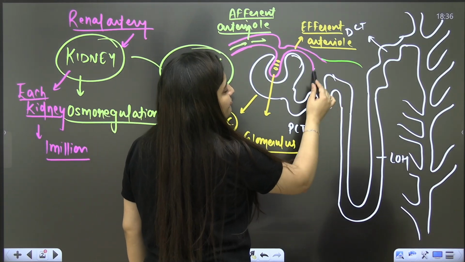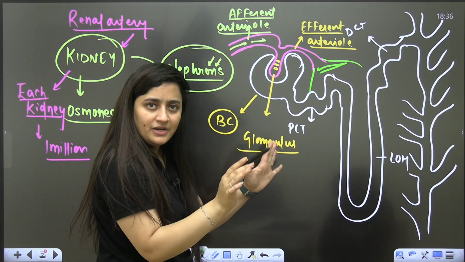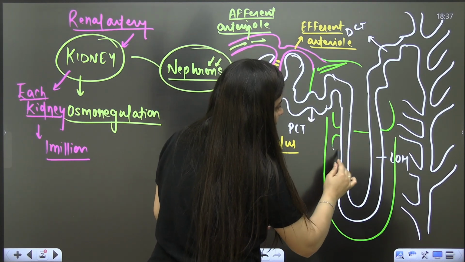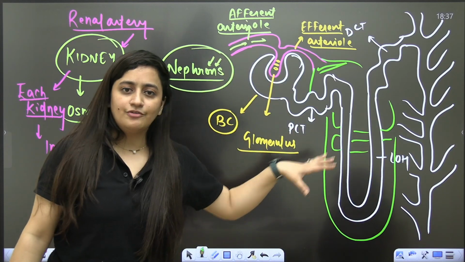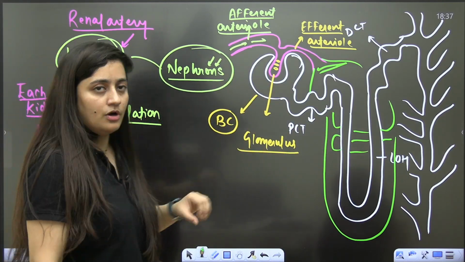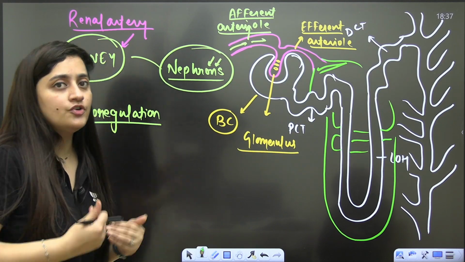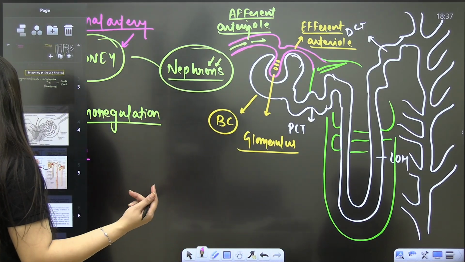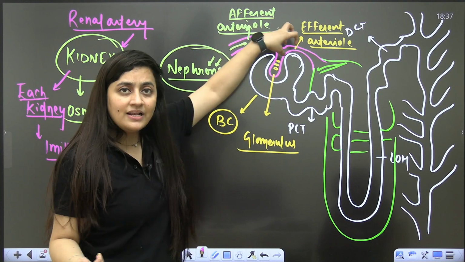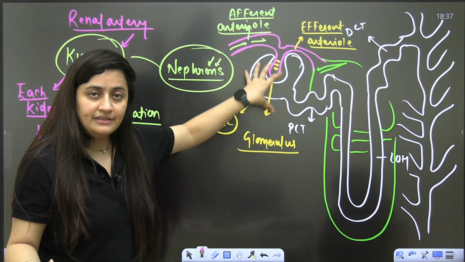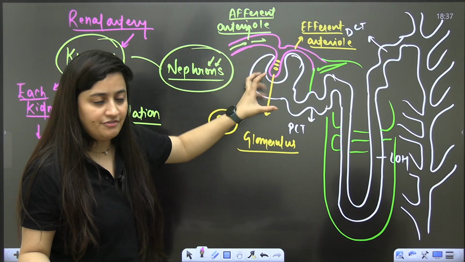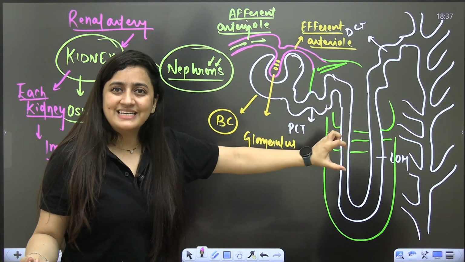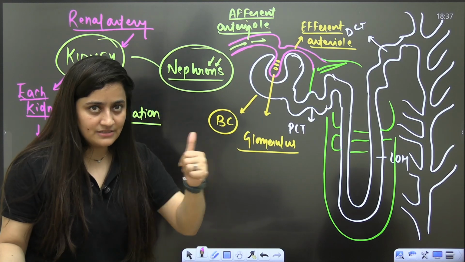Further, this efferent arteriole is going to form the peritubular capillary network. When these blood capillaries surround the loop of Henle, we call it vasa recta. These are the general things related to this nephron. Now come back to the topic. When we talk about the filtration of blood in the kidney, we talk about the glomerular filtration rate. The blood will come here and get filtered. That is the first step of urine formation, ultrafiltration. We will get the filtrate here in the lumen of Bowman's capsule, and then reabsorption and secretion will happen as per the body's demand.